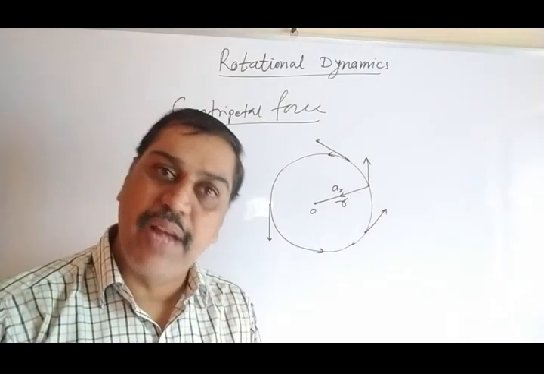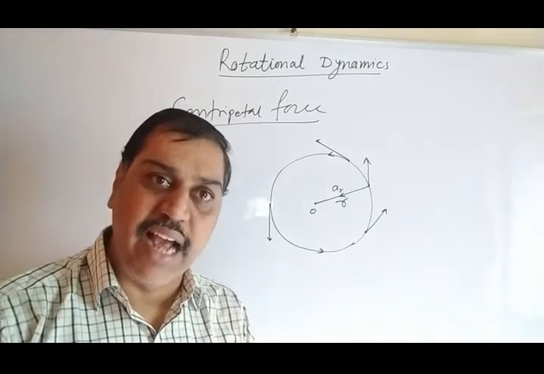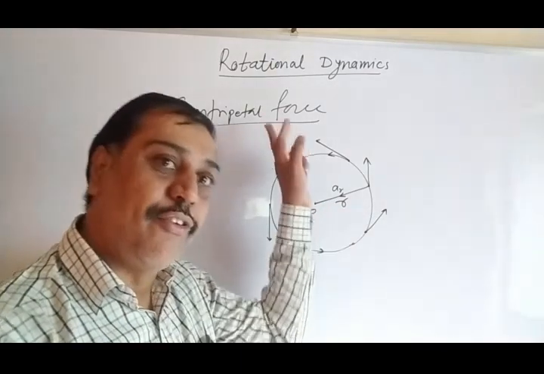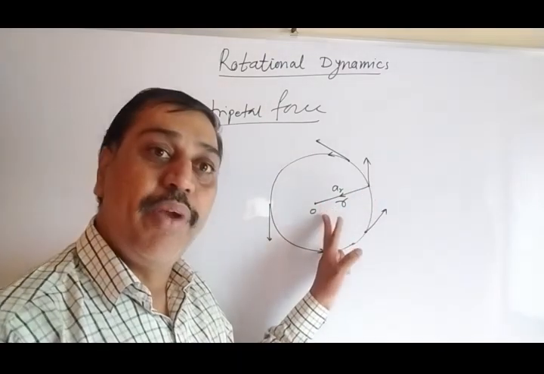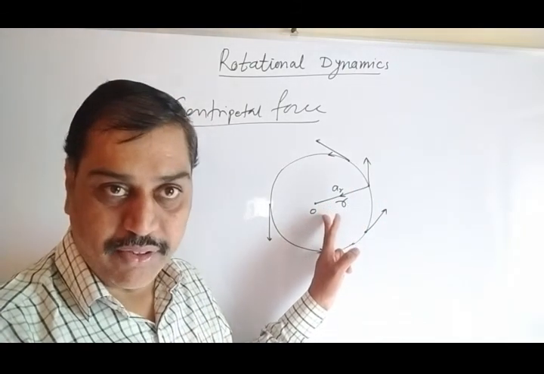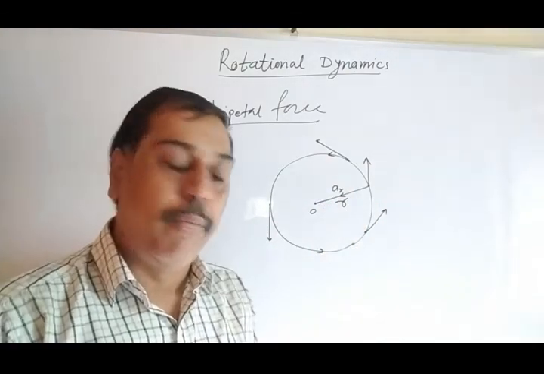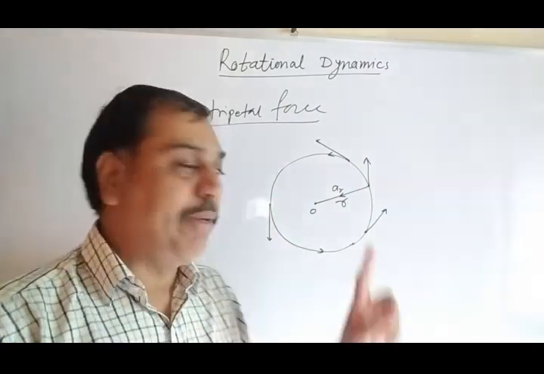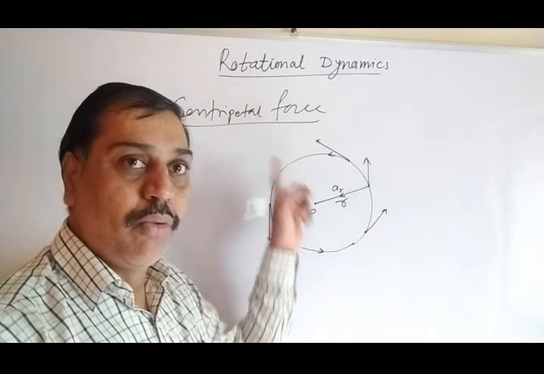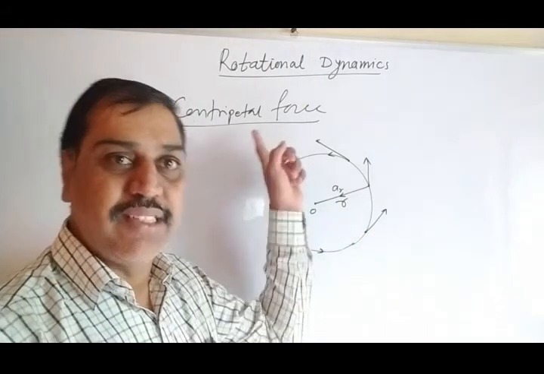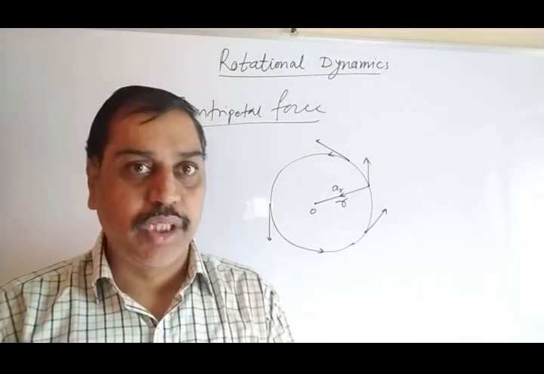Centripetal force, as we have seen, centripetal acceleration is an acceleration along the radius toward the center. Similarly, this force is along the radius moving toward the center. That's why it is said to be centripetal force. Okay. And remember, whenever there is circular motion, there must be centripetal force to give the circular motion to the object. Without centripetal force, circular motion does not exist.